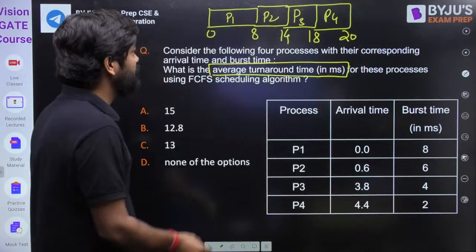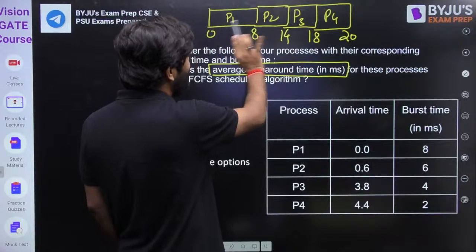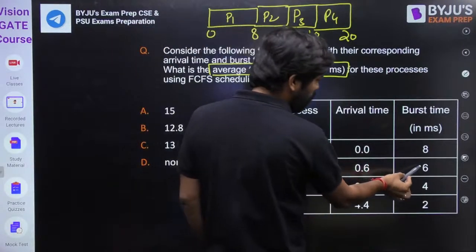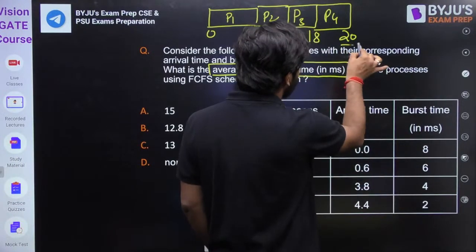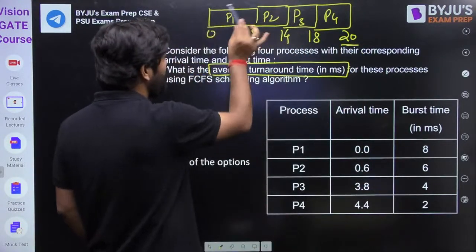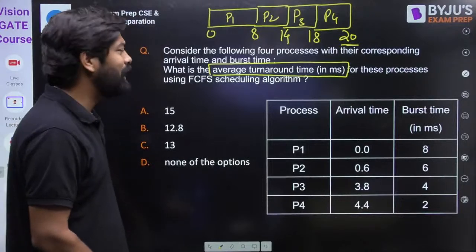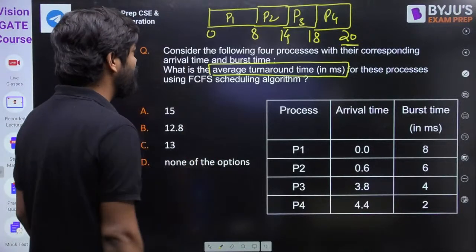So see, the process is not waiting anywhere. The CPU is not idle. If you see clearly, 8, 6, 14, 4, 18, 2, 20. If you count it, it is equal to this one. Fine. Because the CPU is not idle here. Now they are interested in the average turnaround time.